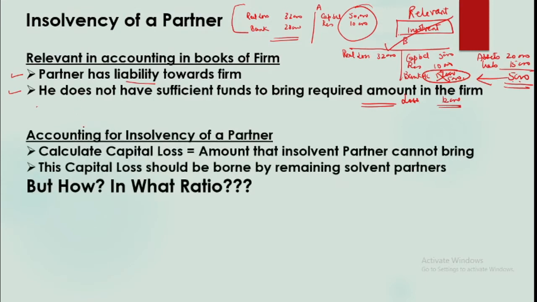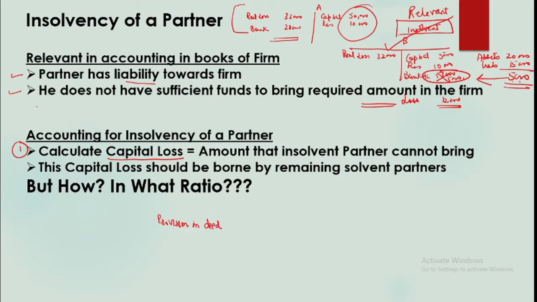So while doing the accounting for insolvency of a partner, we have the consequences of insolvency, capital loss, that is the amount that he cannot bring. So the main question is, who is going to bear this loss and in what way? So if the partners have foreseen such losses in future, like there might be a case of insolvency and how to deal with that, sometimes you have provision in the partnership deed, and for you partnership deed is your question.